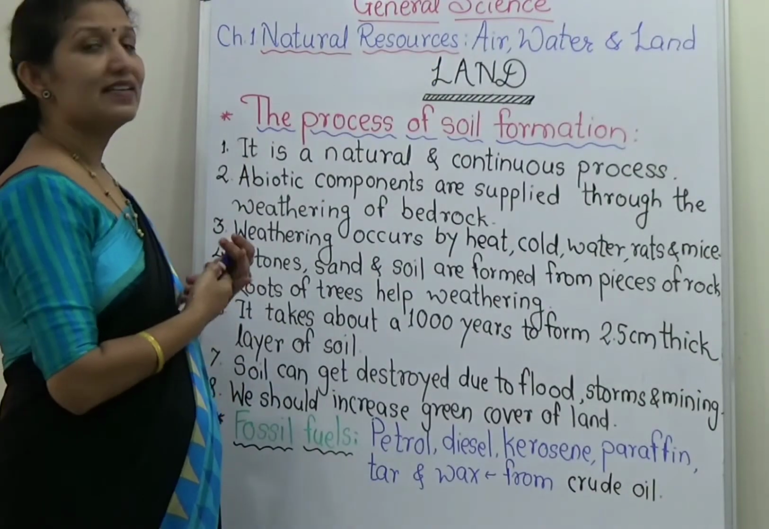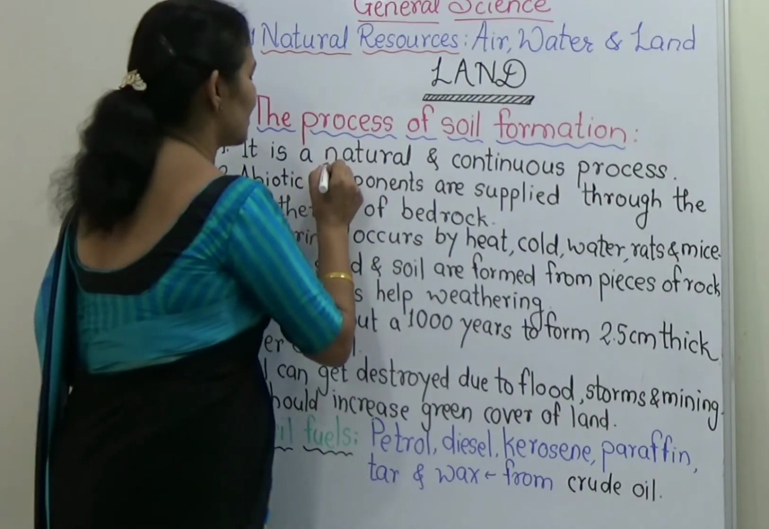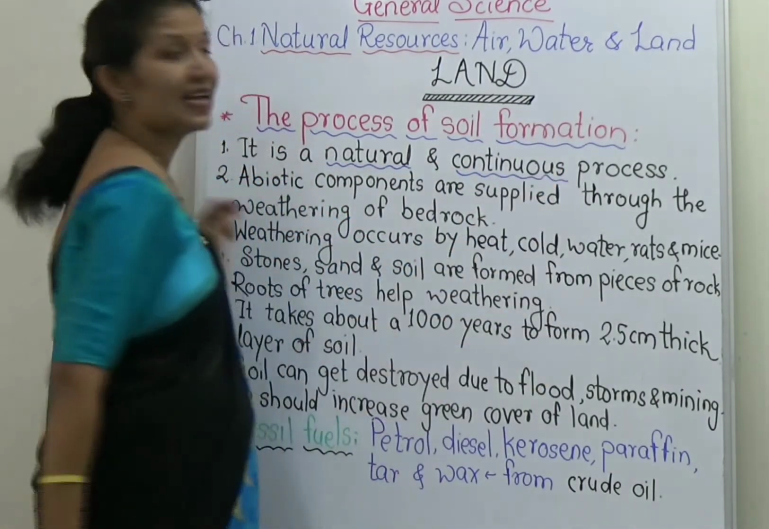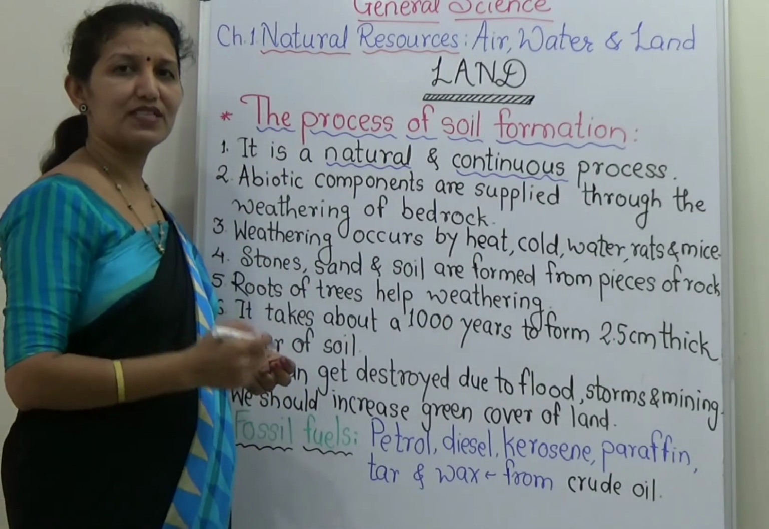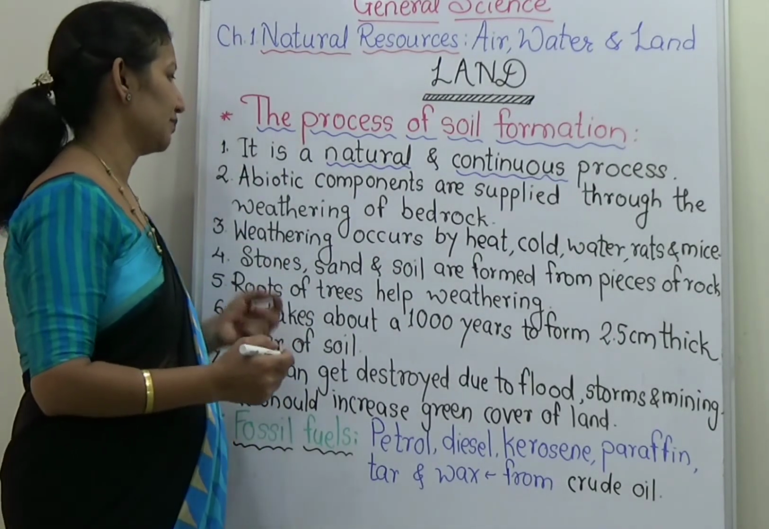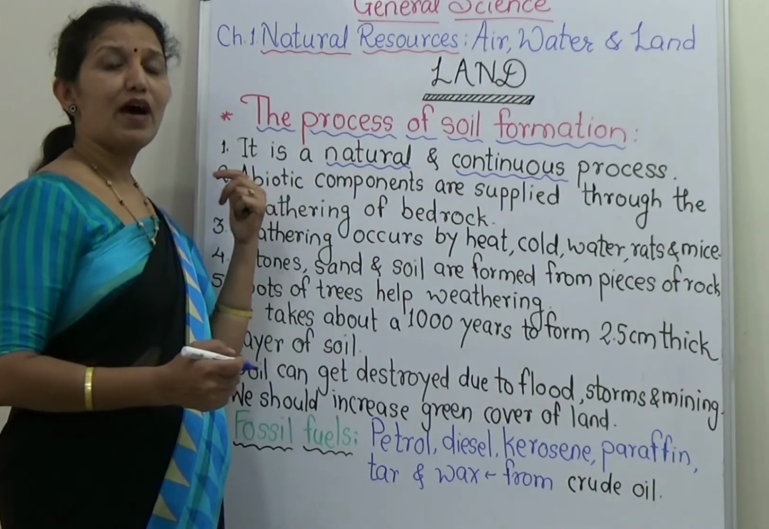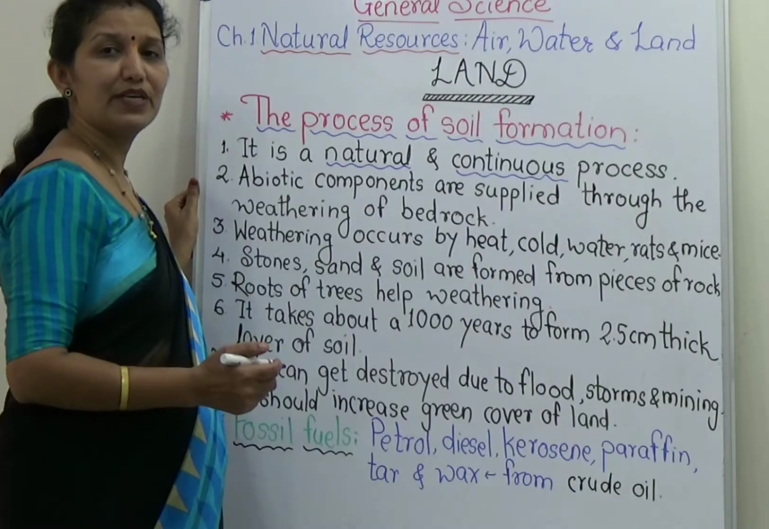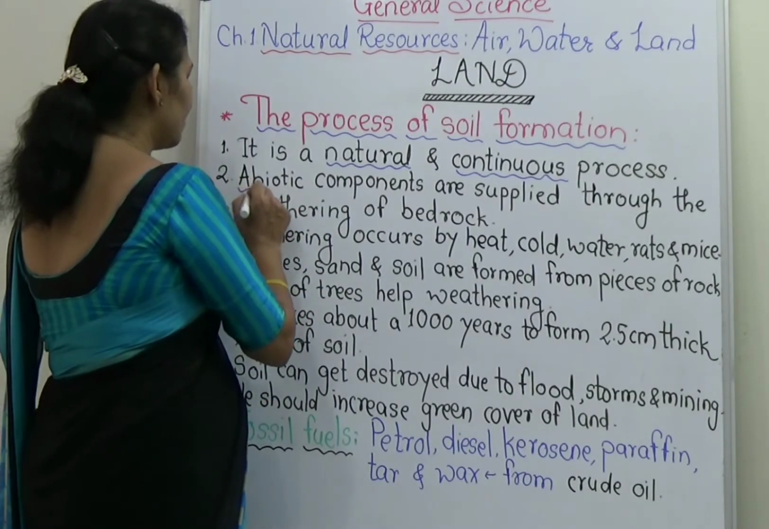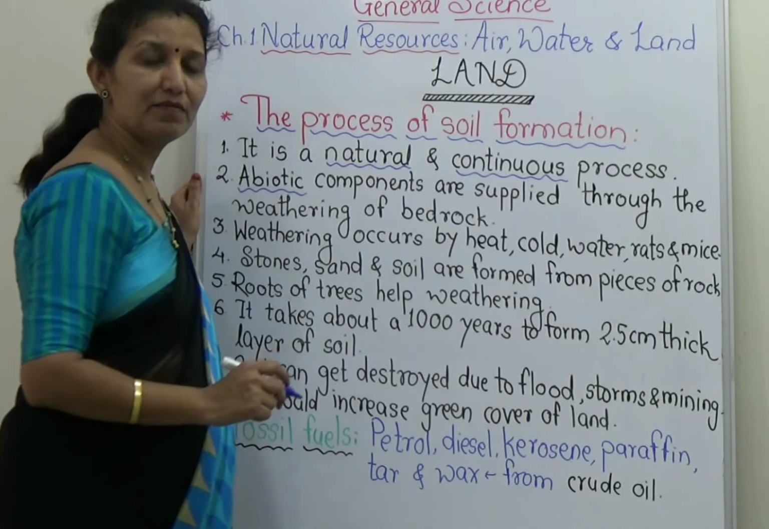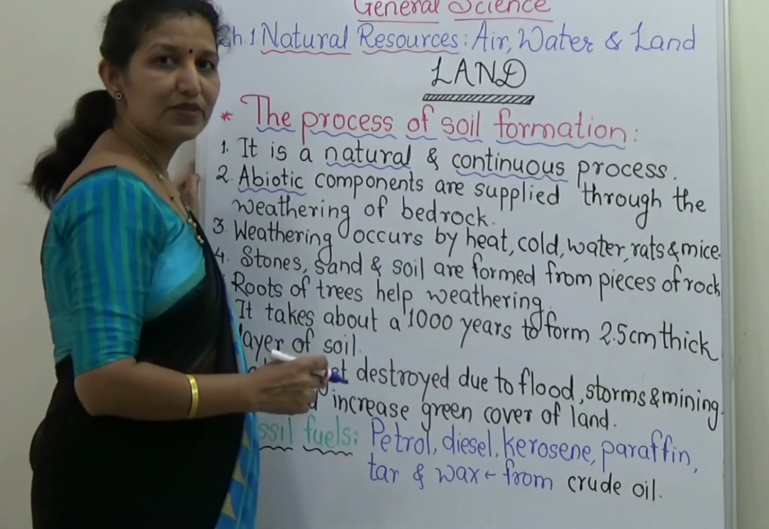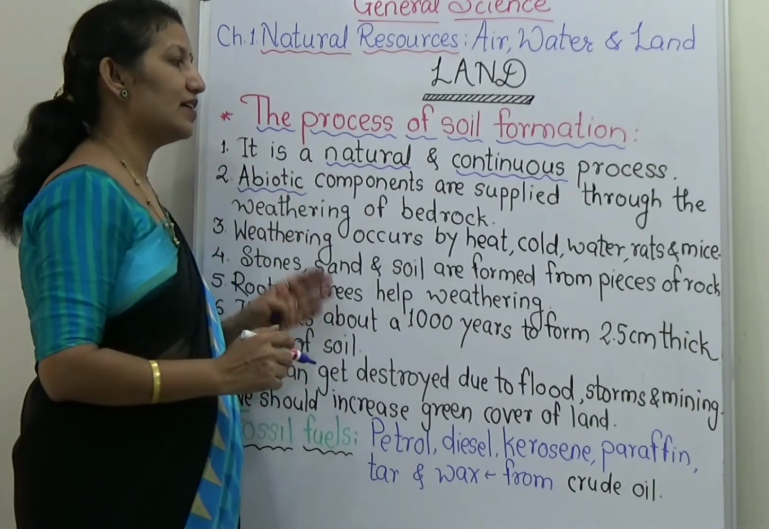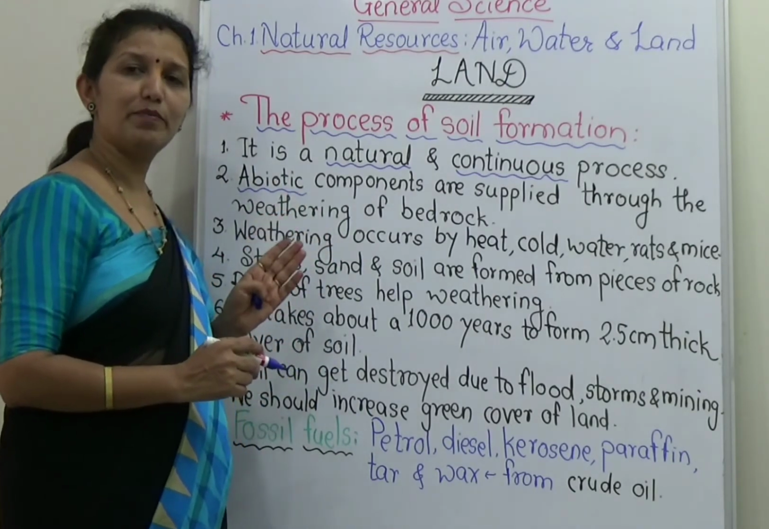Say it is a natural as well as continuous process. It is a natural and continuous process. It is a very slow process. In this, abiotic components are supplied through the weathering of bedrock. Now you will think, what is abiotic? Abiotic means non-living. Biotic and abiotic components. So abiotic components are supplied through weathering of bedrocks.